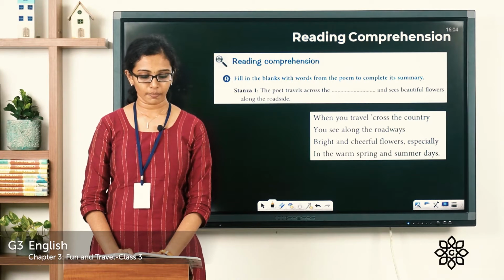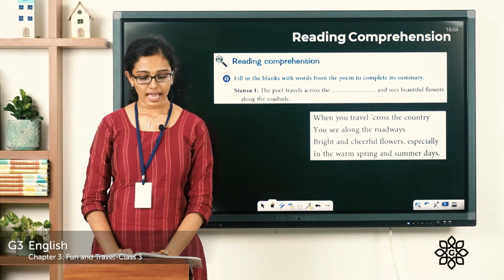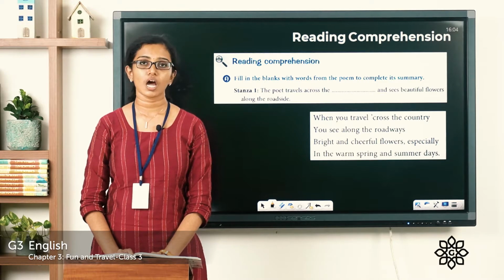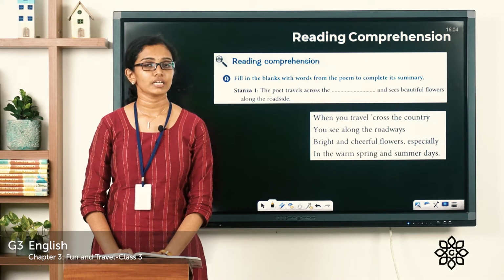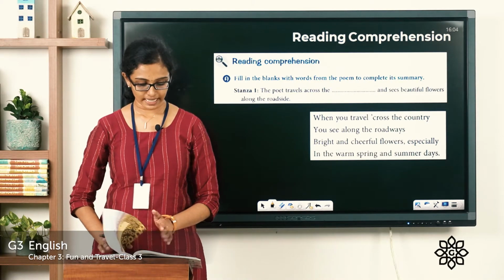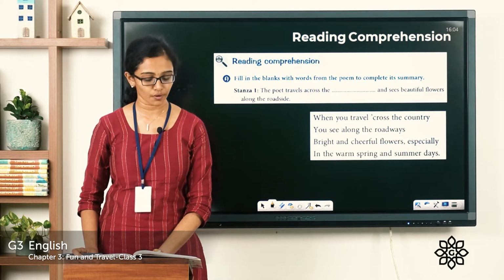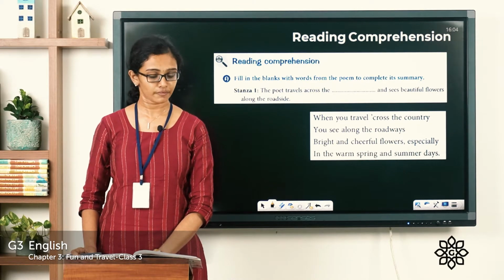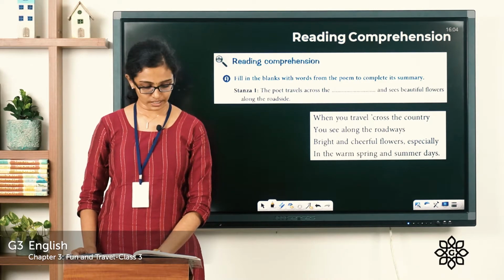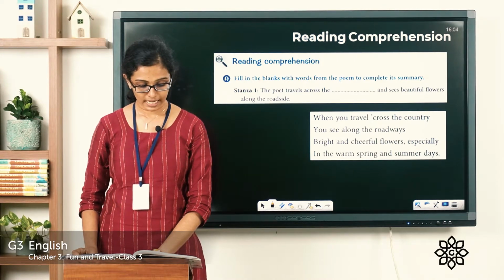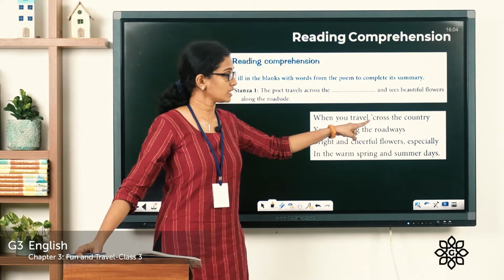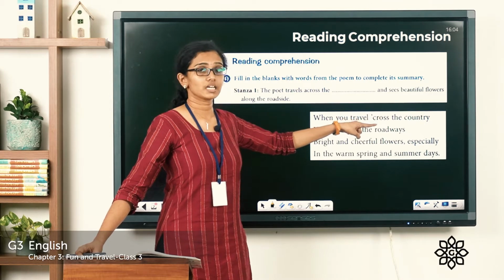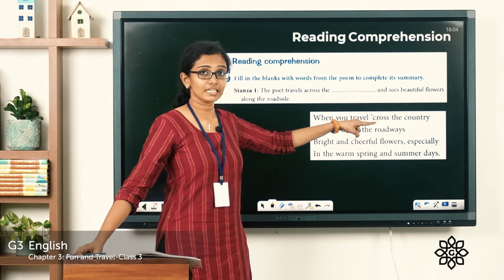Stanza 1. The poet travels across the dash and sees beautiful flowers along the roadside. So, the first question is regarding the first stanza. So, all of you, please turn the page and take the first stanza. Read the first stanza of the poem Travel Flowers, which is in page number 44. When you travel across the country, you see along the roadways bright and cheerful flowers, especially in the warm spring and summer days. And you see the word given here with an apostrophe. How do you read it? This word is read as cross, but the meaning is across.